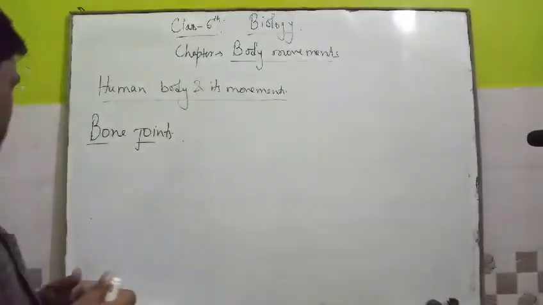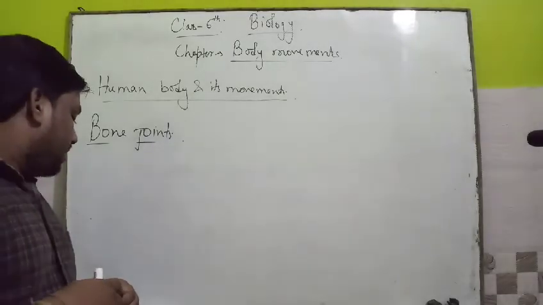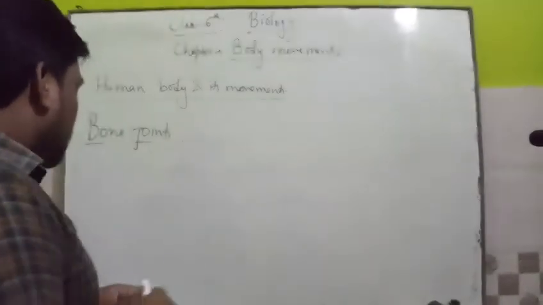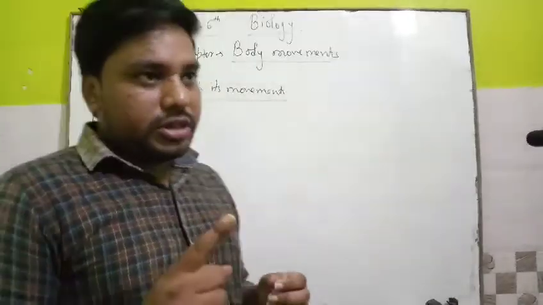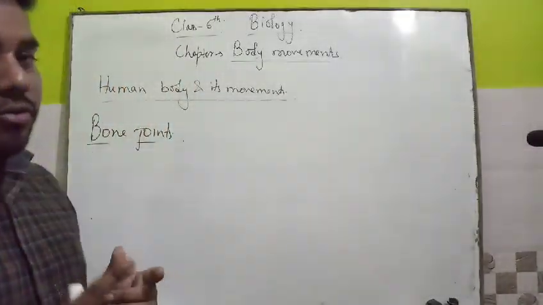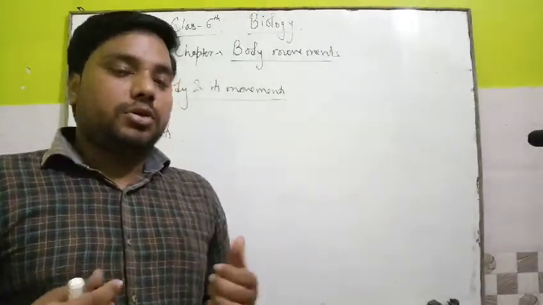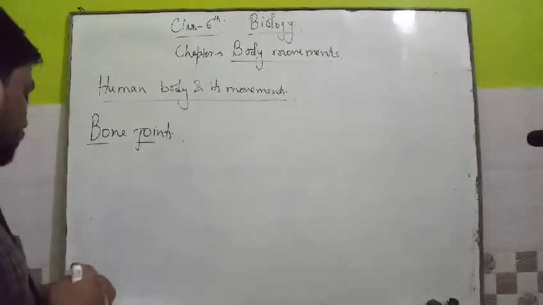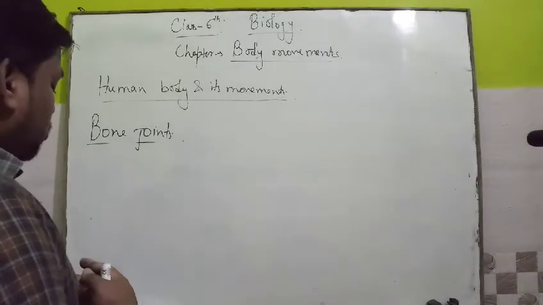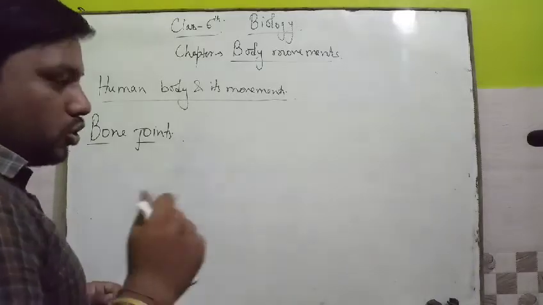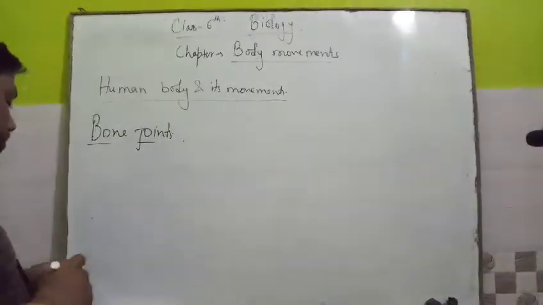If you examine such locations in your body, you find that at all such locations, two or more bones are joined. The location in your body where two or more bones are joined is called a bone joint, or simply a joint.